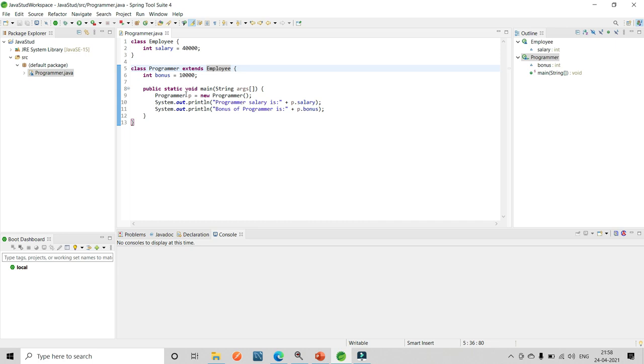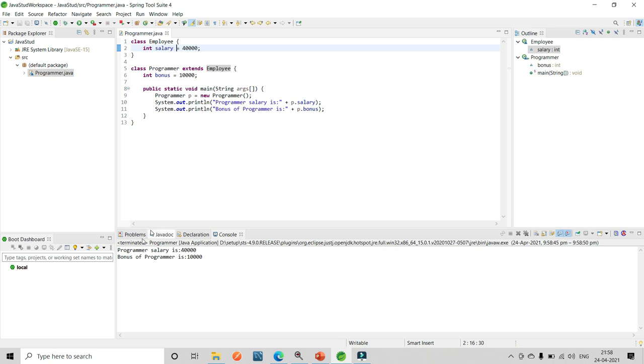So after using this, I am able to access all the data from the Employee class in the Programmer class. The Employee class has one variable, and the Programmer class also has one variable. Now I am creating an object of the Programmer class and printing both variable values. If I run this program, I get both class values: the programmer's salary is 40,000 and the bonus of the programmer is 10,000.